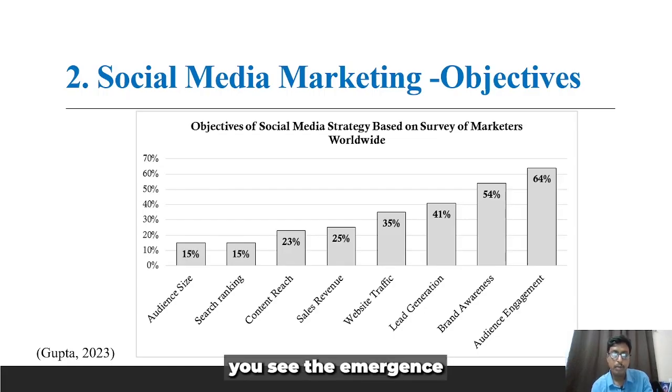That's why you see the emergence of social commerce lately. So we can see the evolution nowadays.